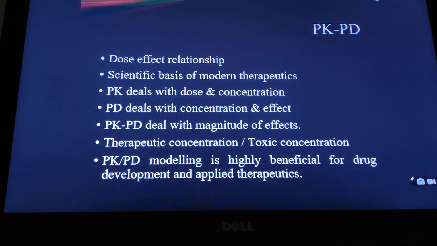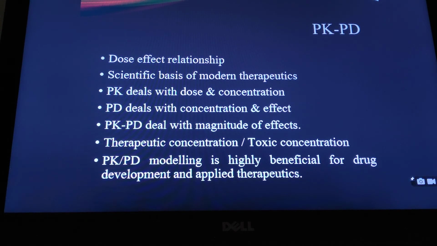PK deals with the dose and concentration, and PD deals with the concentration and effect. So dose is important, concentration is important, and effect is important. PK-PD deals with the magnitude of effect, therapeutic concentration as well as toxic concentration.